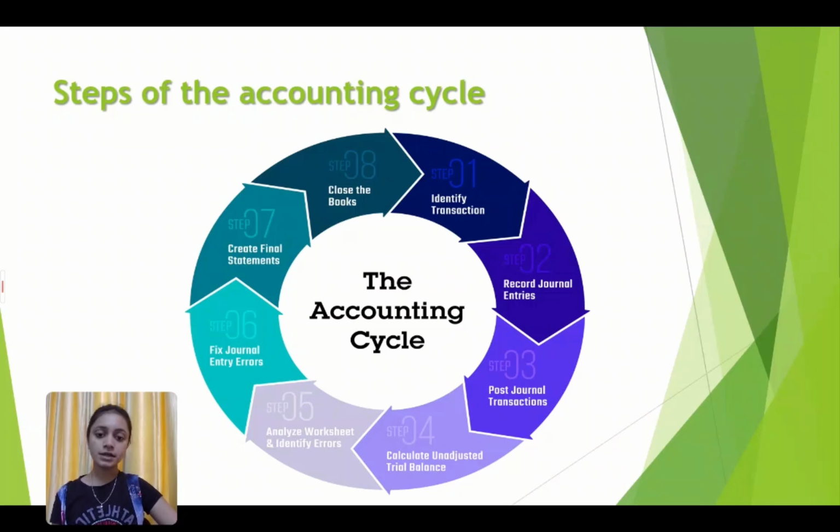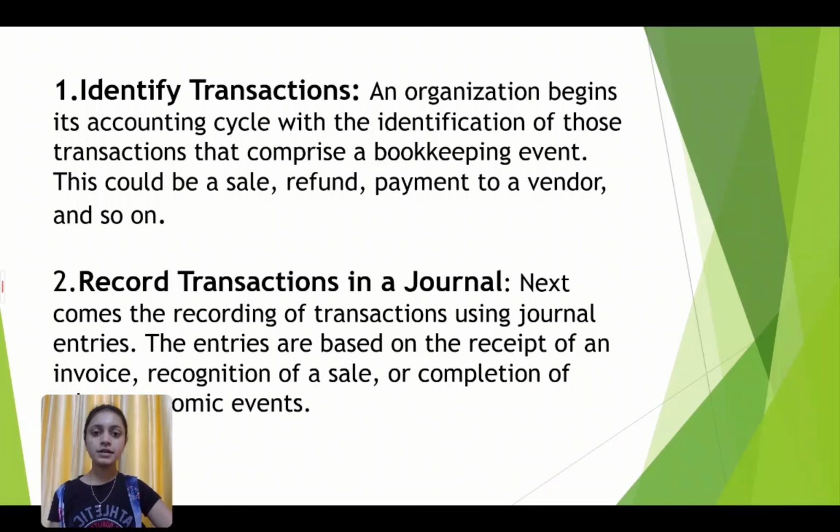Calculate the unadjusted trial balance. If there is any adjustment, calculate the adjusted trial balance. Analyze the worksheet and identify the errors. Fix journal entry errors. If there is any error in your journal entry, fix it. Create the financial statement. Close the book.